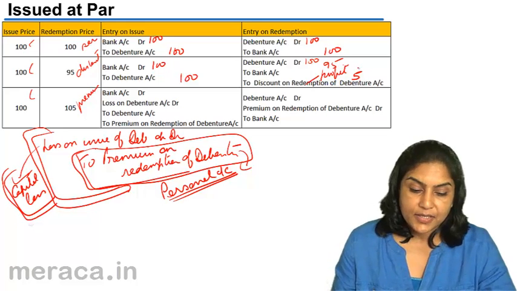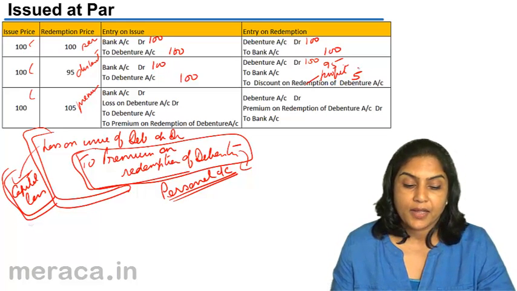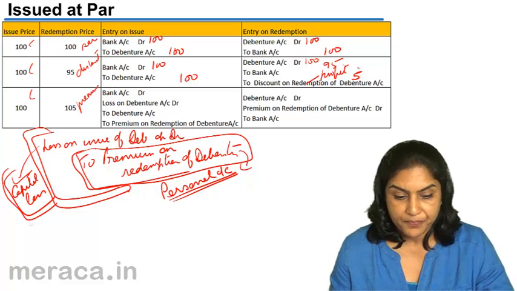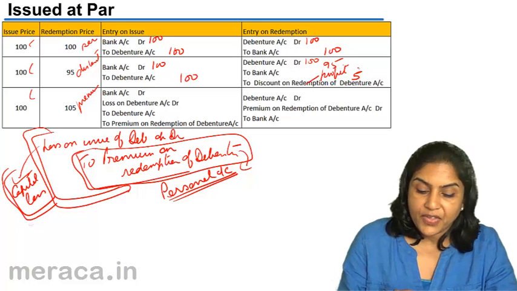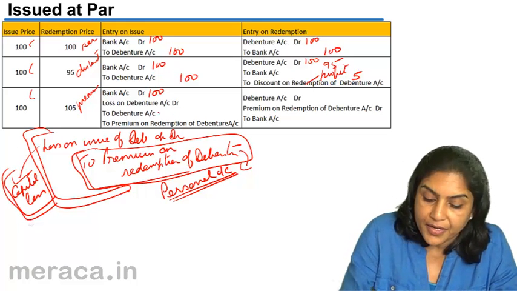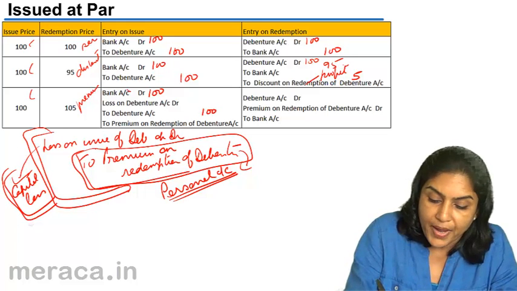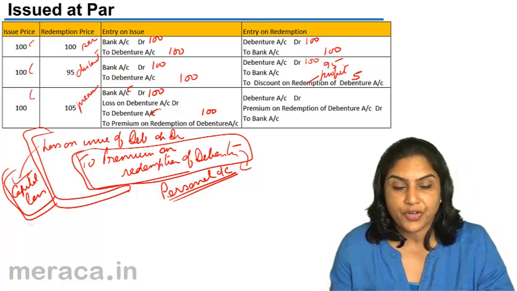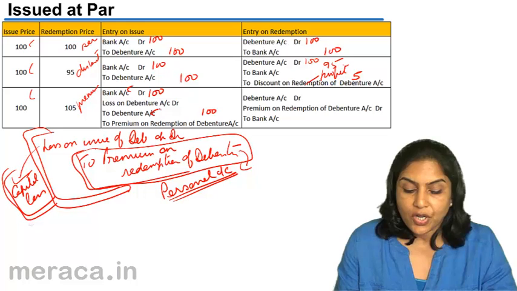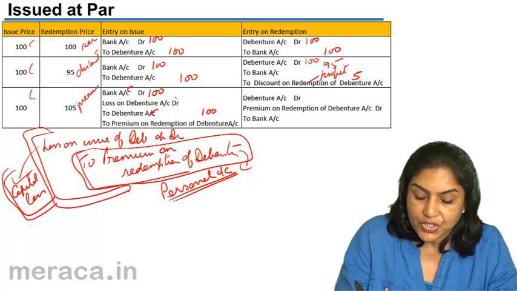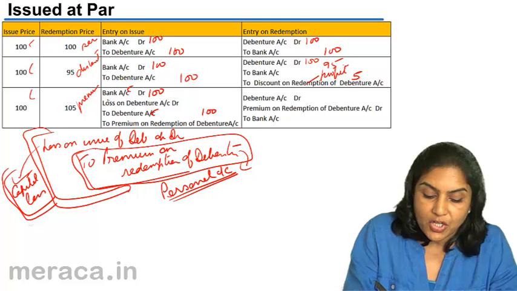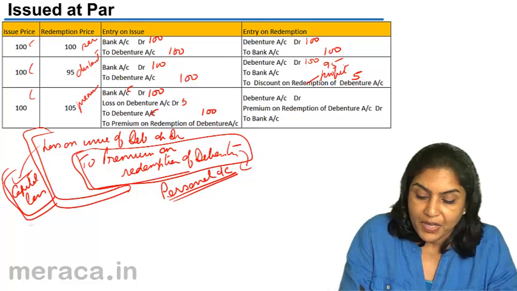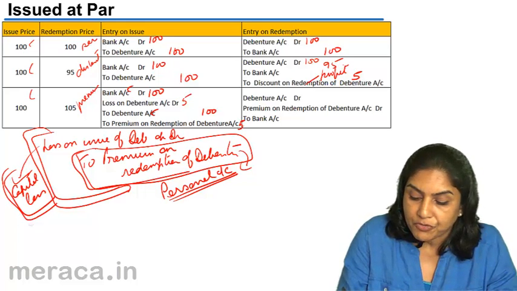Let us now consider a case where the debentures are issued at par but they are redeemable at a premium. Since it is issued at par, the entry is bank account debit 100 to debenture account 100. In addition, we provide for the loss on redemption and therefore it is called loss on issue of debentures account debit. Loss, or sometimes they call this discount also, loss or discount on issue of debentures debit, amount being 5, to premium on redemption of debentures 5.